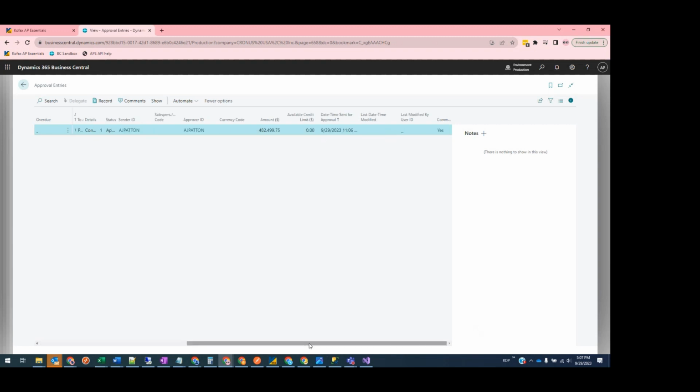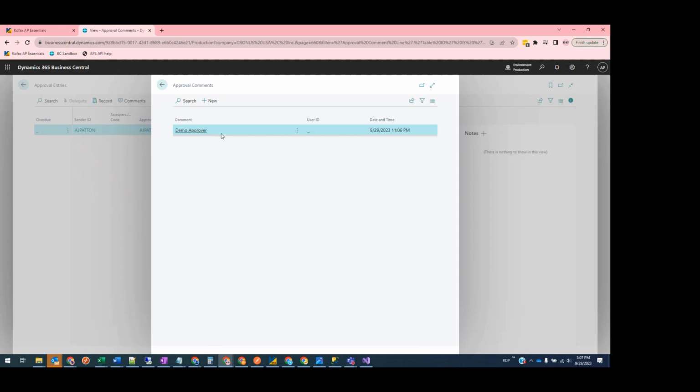And if we scroll over to the right, we'll see that the approver ID has been set as the default approver. But we do have a comment here under the comments column that says that the real approver who was not able to find a match in Business Central was demo approver, and here's the date and time that they approved the invoice.